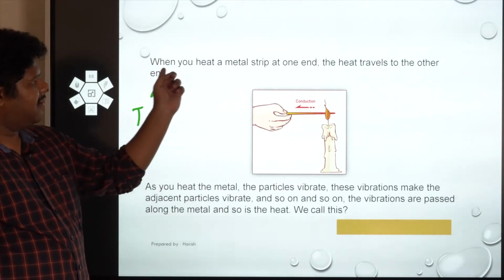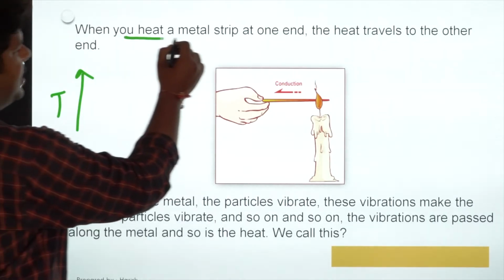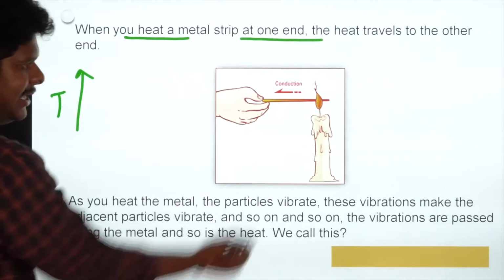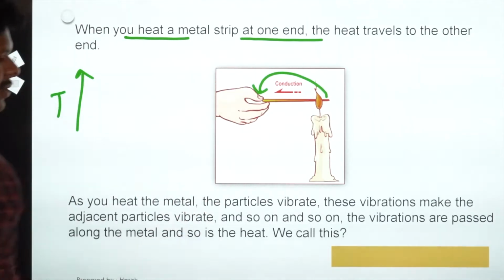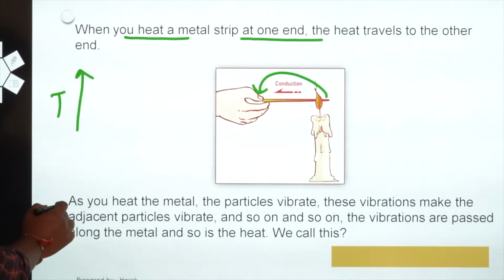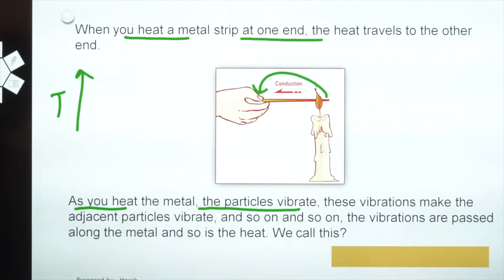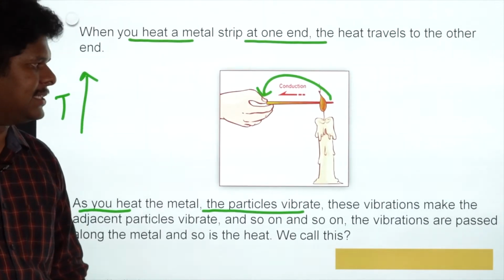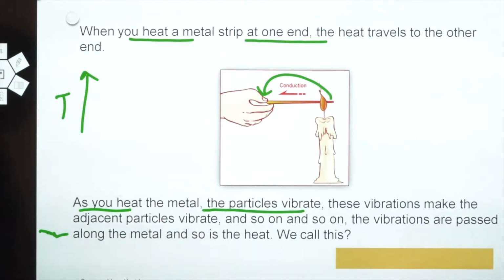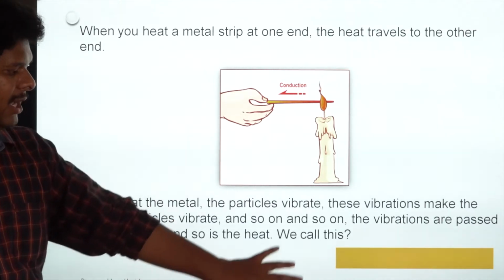Look here, when you heat a metal strip at one end, the heat travels to the other end. You are heating it at this end, but the heat energy is transferred from here to here. As you heat the metal, the particles vibrate. These vibrations make the adjacent molecules vibrate, and so on. Because of this vibration, the energy is transferred from one end to the other end. This mode of transfer of heat without the actual movement of molecules is called conduction.